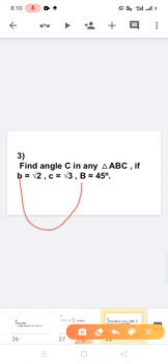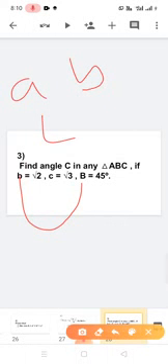For example, if side A is given, side B is given and angle C is given, at that time we have to use the cos rule. But if small a with capital A is given, we use the sine rule.